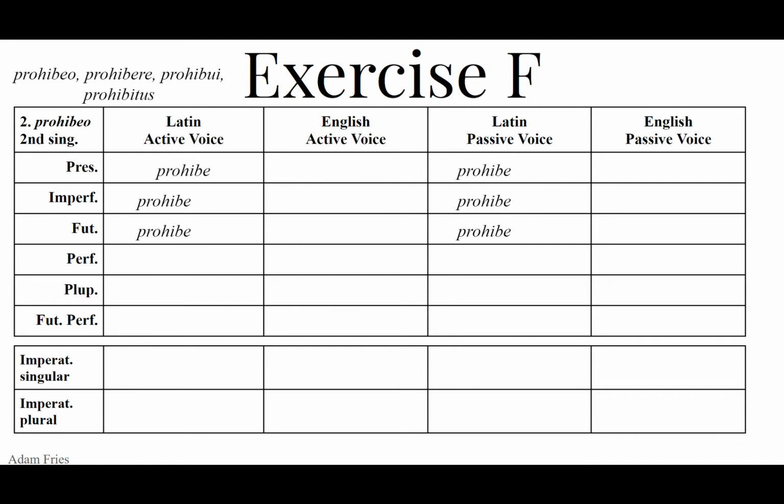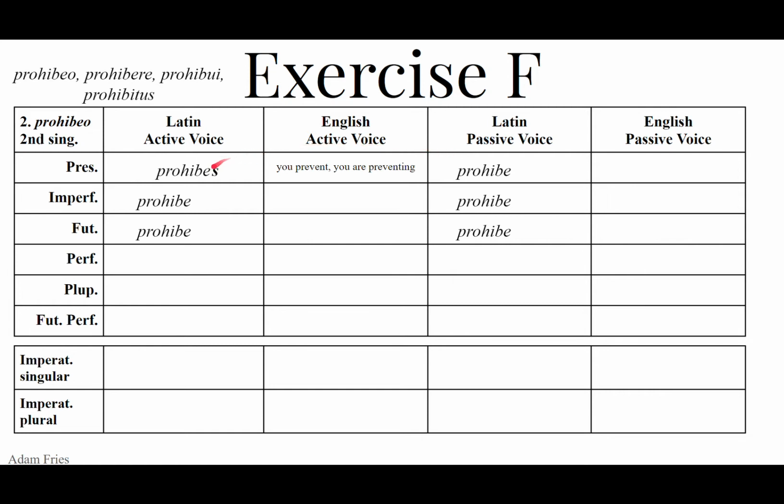Now we're going to add the appropriate tense markers and personal endings, all of them second person singular, in order to finish off these verbs. The present tense just adds the personal endings o, s, t, mus, tis, nt. So we want the S of the second person singular to get prohibes. You prevent. You are preventing. You are keeping someone away or keeping something off.